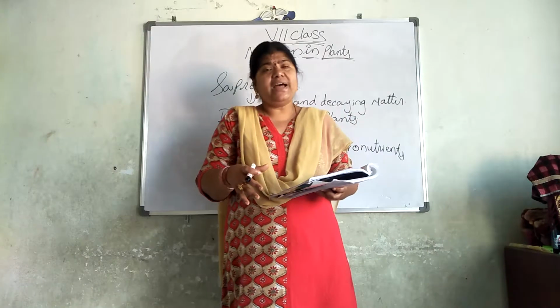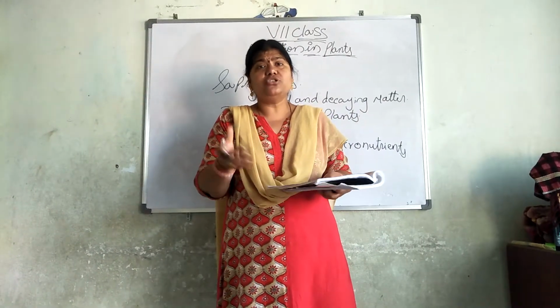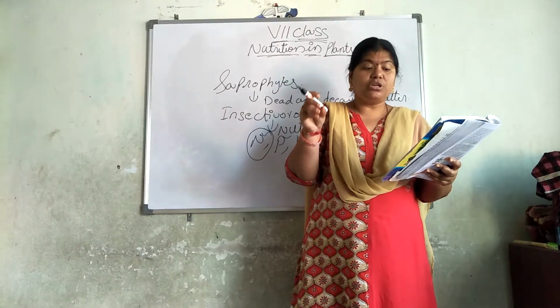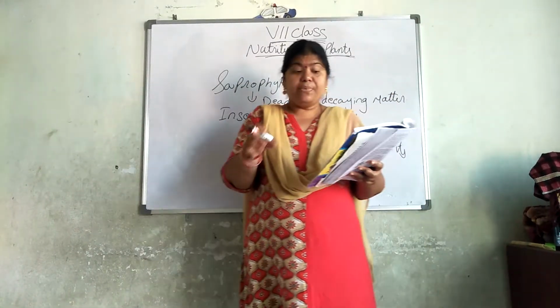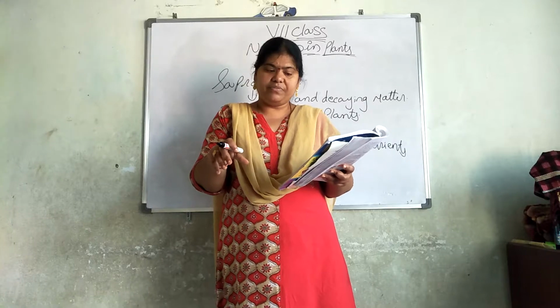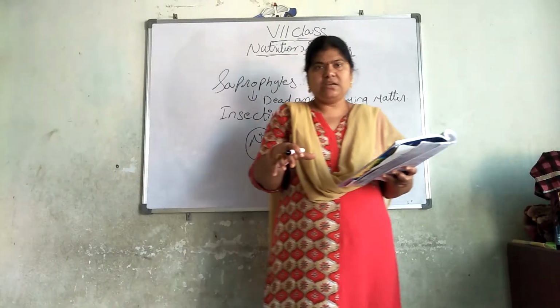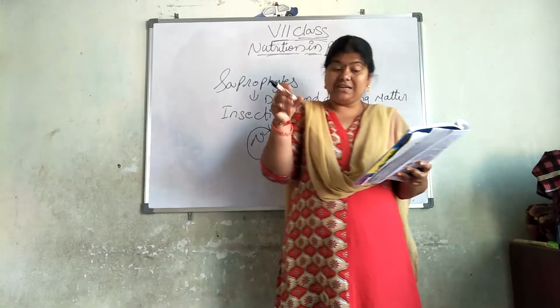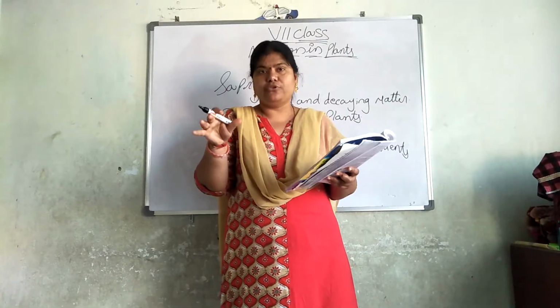Because of that, to take this nitrogen, they trap the insects and hence meet their nitrogen requirements from the insects. Being green in color, they prepare their own food by themselves. Why? Because if chlorophyll is there, they can prepare their own food, no? So, being green in color, they can manufacture their own food by themselves.